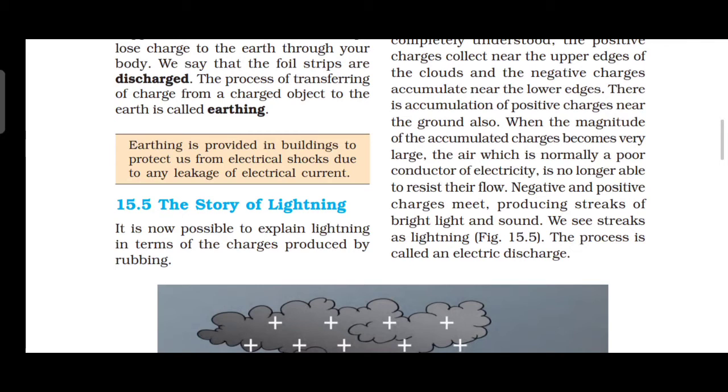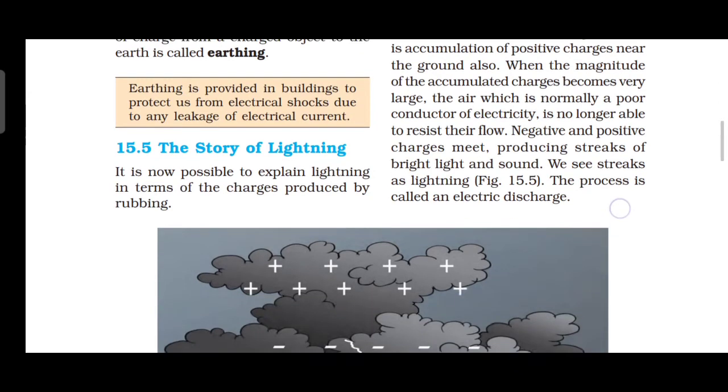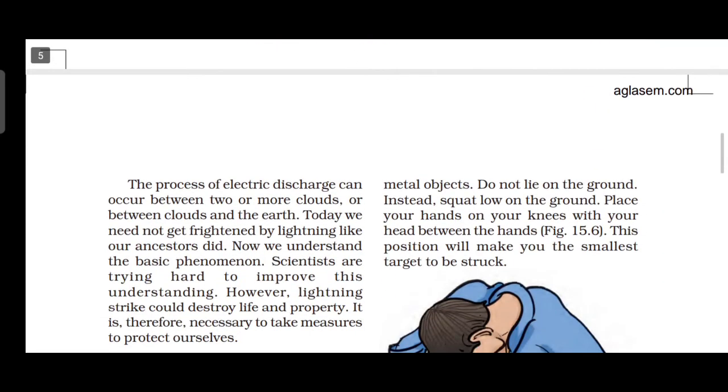This process is called what? Electric discharge. When the negative and positive charges meet, they produce streaks of bright light and sound in the air, and lightning occurs. This process is called electric discharge. The process of electric discharge can occur between two or more clouds, or between clouds and the earth.